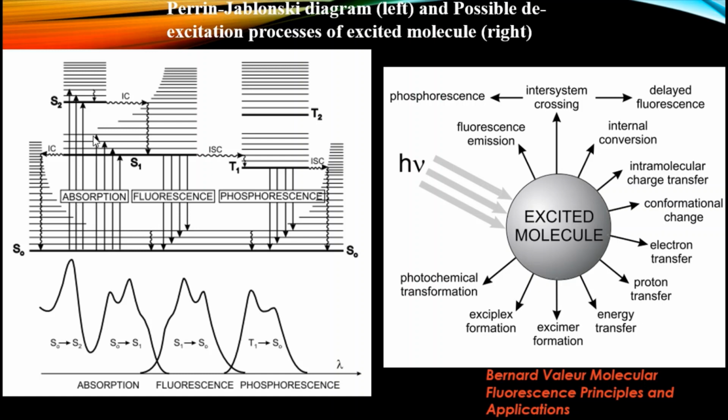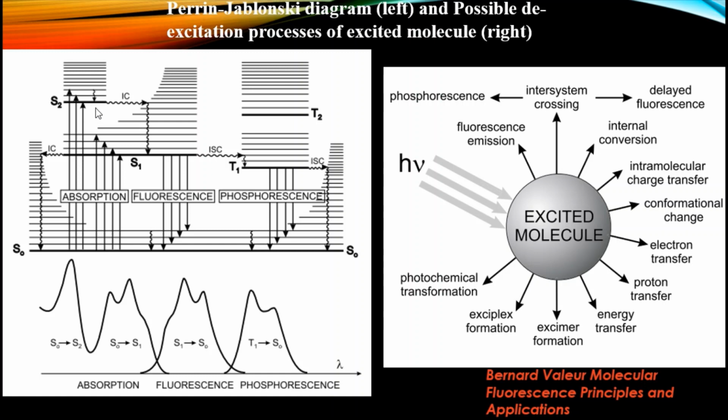After excitation, the molecule relaxes back. When the molecule relaxes from a higher vibrational level to a lower vibrational level of the same electronic excited state, this process is called vibrational relaxation. Here you see the vibrational relaxation process. Vibrational relaxation is a non-radiative process. Non-radiative process means no emission of photons.